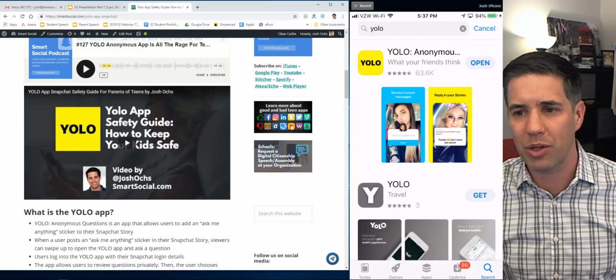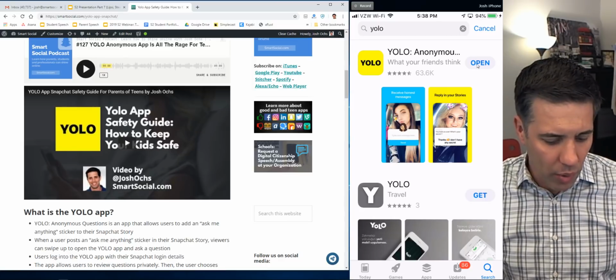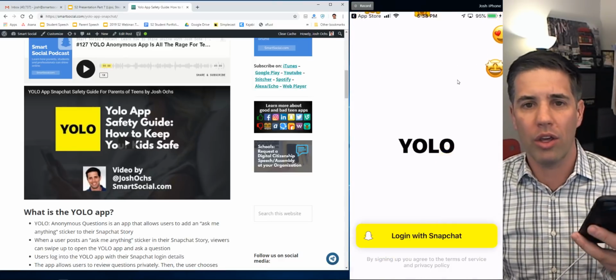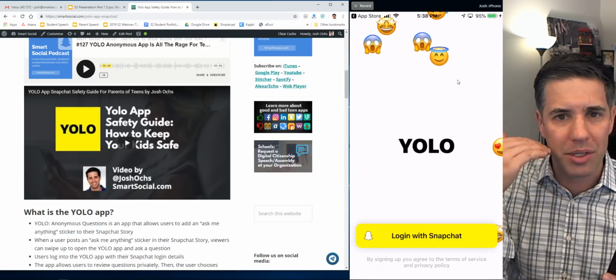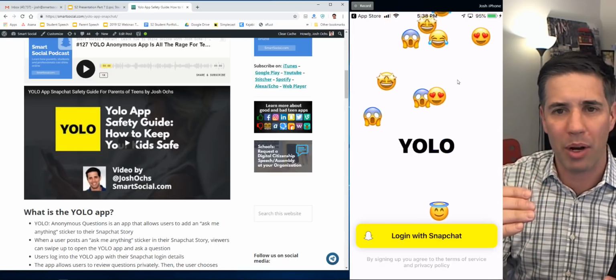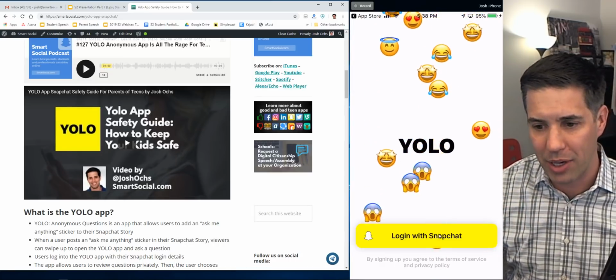Okay, as you can see, I'm going to try and highlight where we're at here as well. We're going to click open and we've got YOLO. Now this is built on the Snapchat API, if you will. Snapchat wants more users. We're going to log in with Snapchat right there.